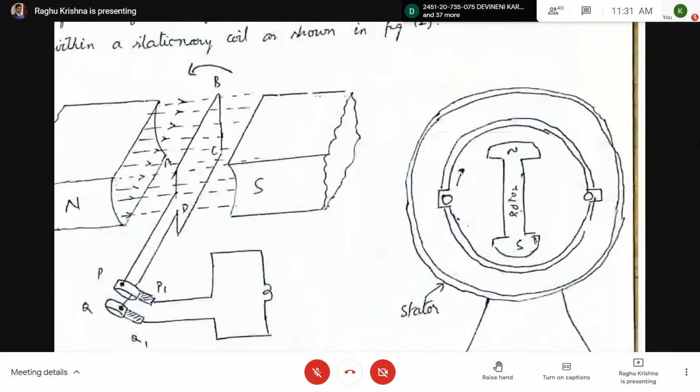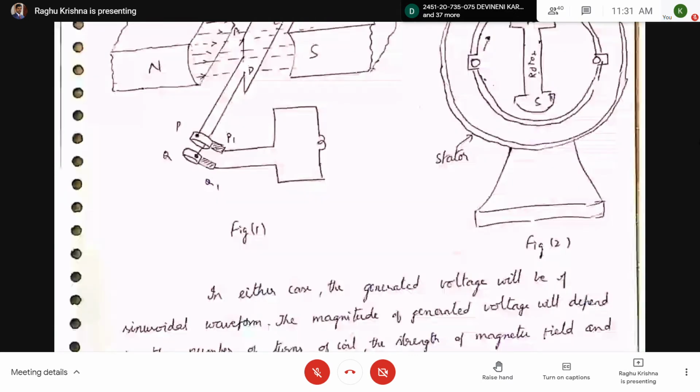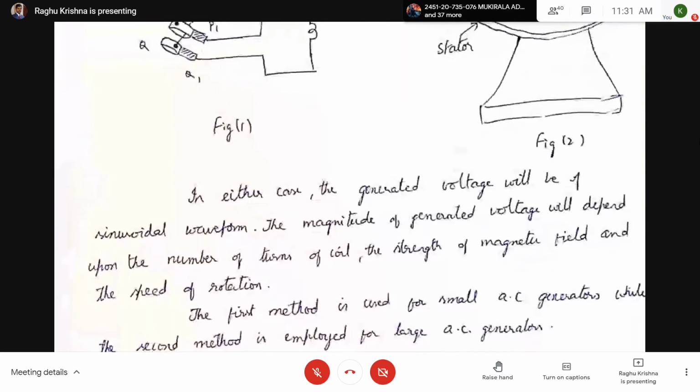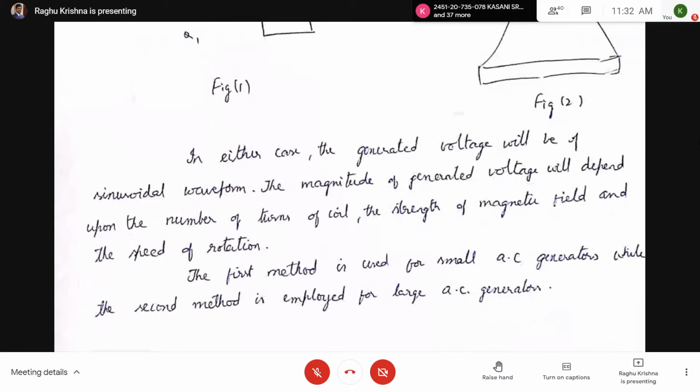Now, in either case, the generated voltage will be of sinusoidal waveform. The magnitude of the generated voltage will depend upon the number of turns of coil, the strength of magnetic field, and the speed of rotation. So the first method is used for small AC generators, while the second method is employed for large AC generators.